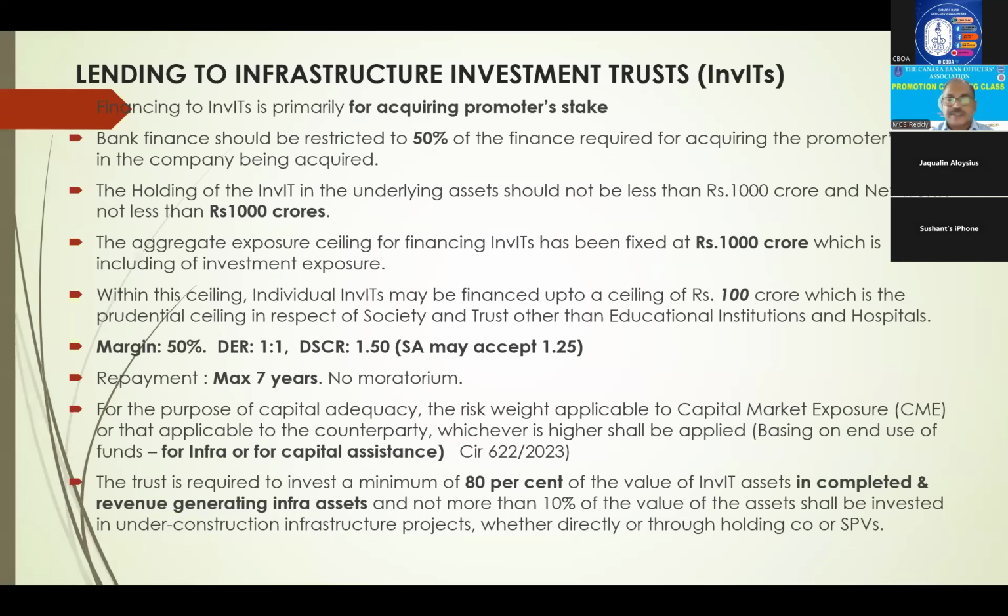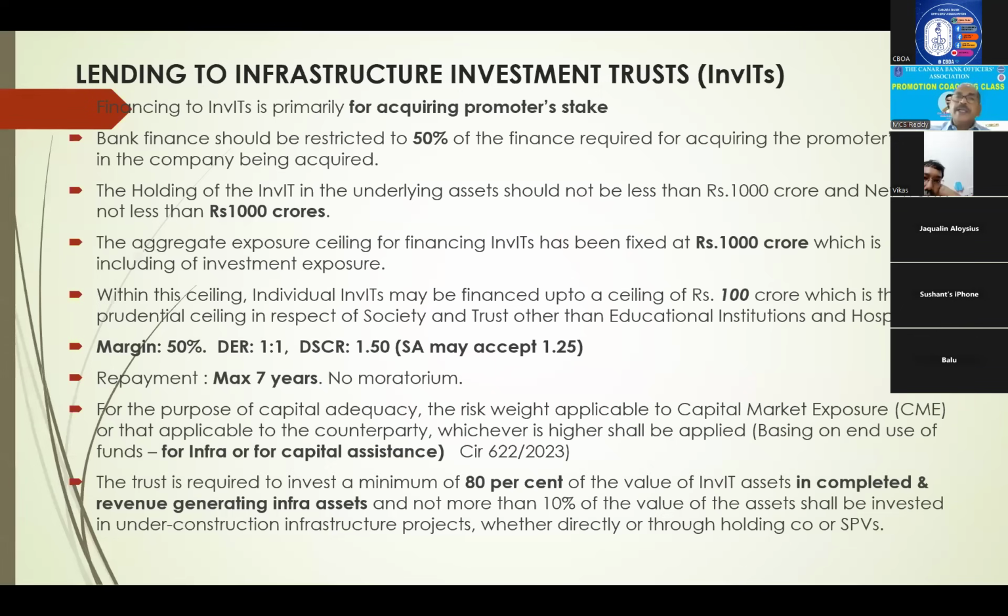100 crores is for trusts and associations, so similar conditions apply. A single InvIT co can be given a maximum of 100 crores only. For the entire InvIT co we will give 1000 crores, right? Margin 50%, DER 1:1, DSCR 1.50 common, maximum 7 years repayment.